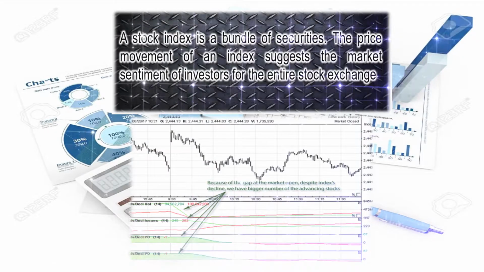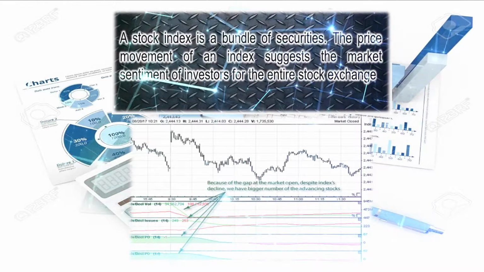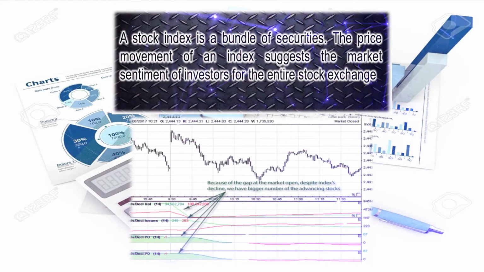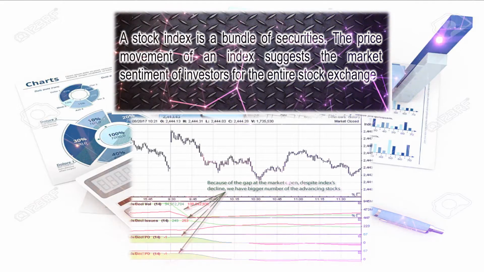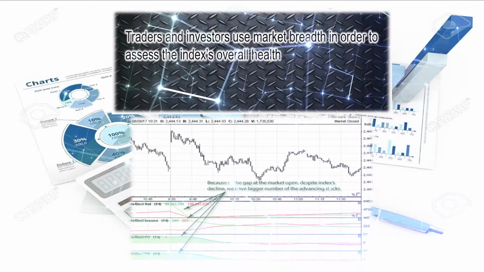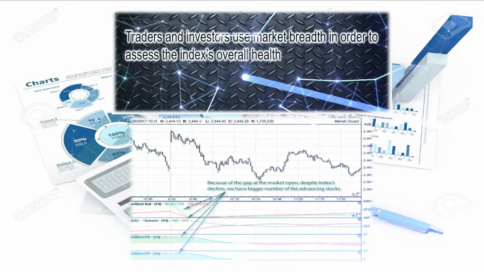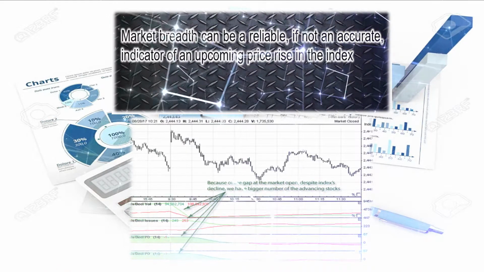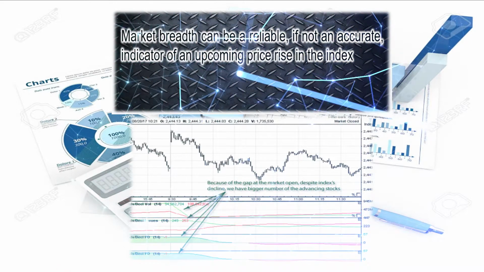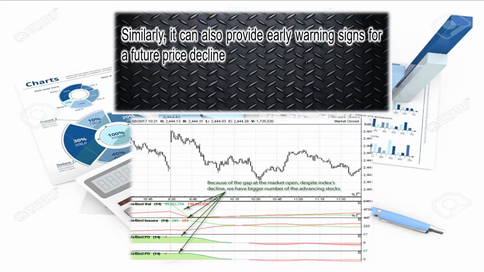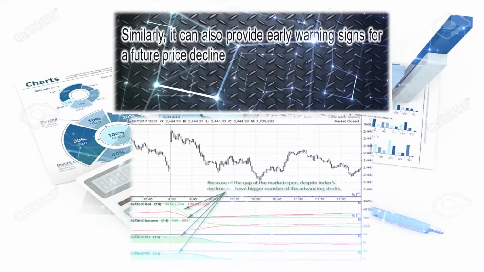A stock index is a bundle of securities. The price movement of an index suggests the market sentiment of investors for the entire stock exchange. Traders and investors use market breadth in order to assess the index overall. Market breadth can be a reliable, if not an accurate, indicator of an upcoming price rise in the index. Similarly, it can also provide early warning signs for a